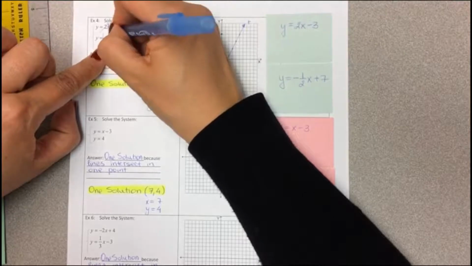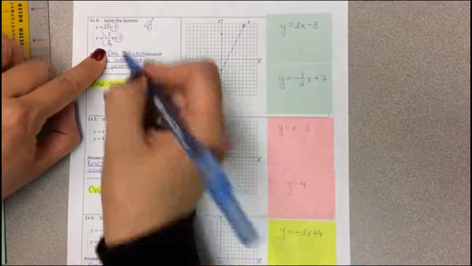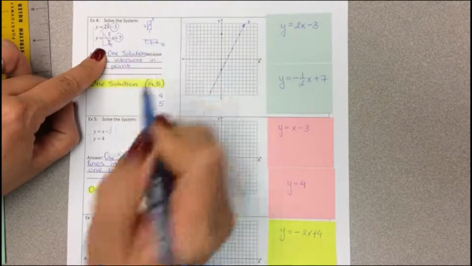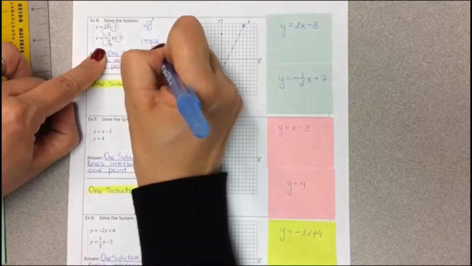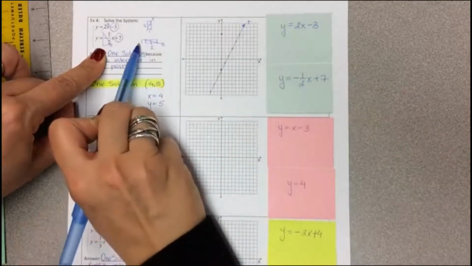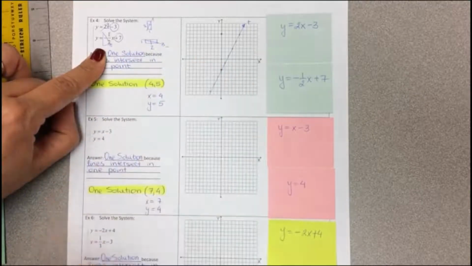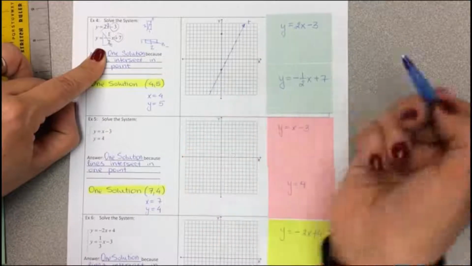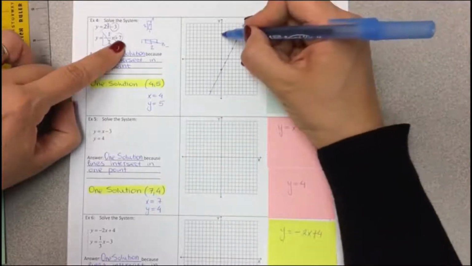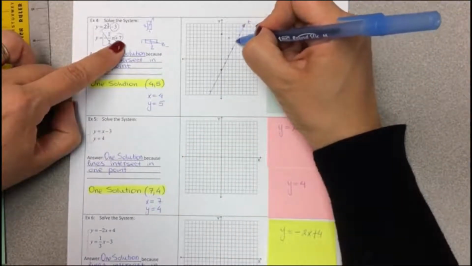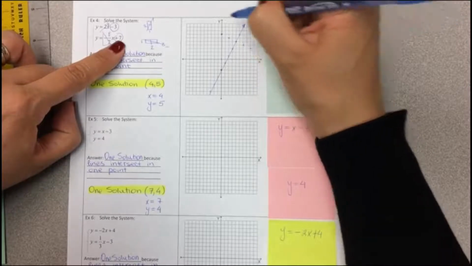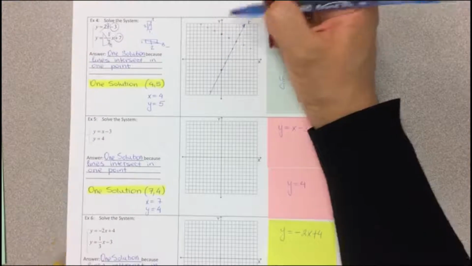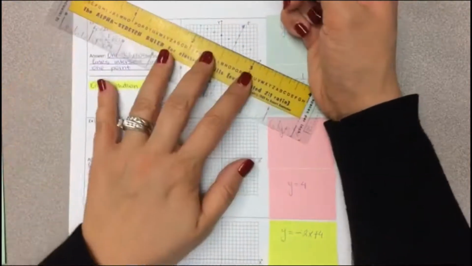Then the slope, -1/2, is 1 vertical, 2 horizontal in the negative direction, so a downward line. From 7, 1 vertical, 2 horizontal. Extending in the opposite direction will be up to the left.